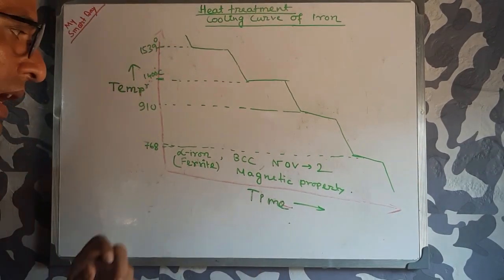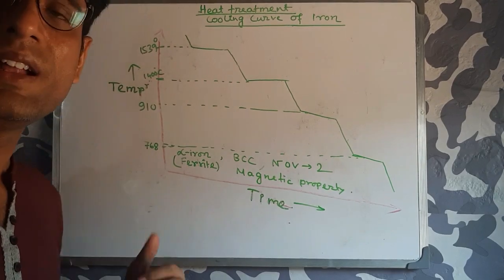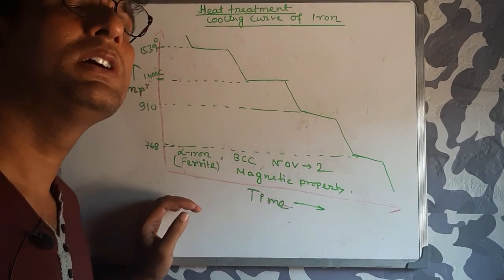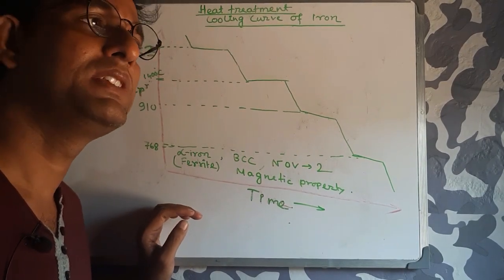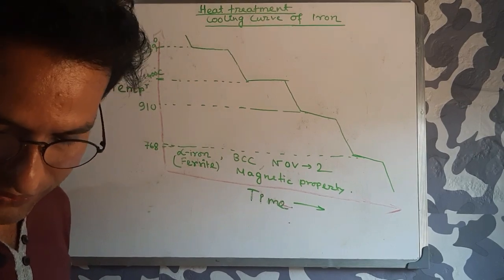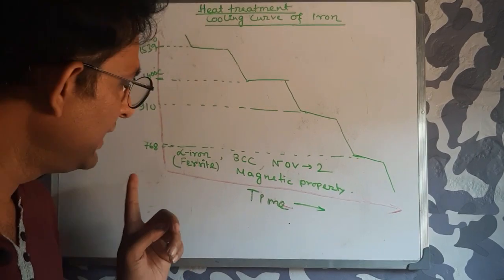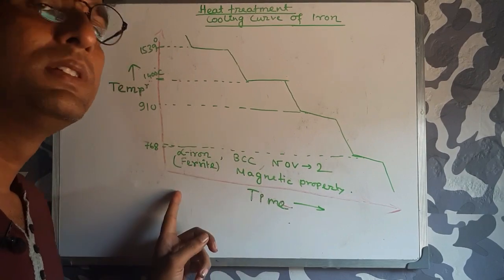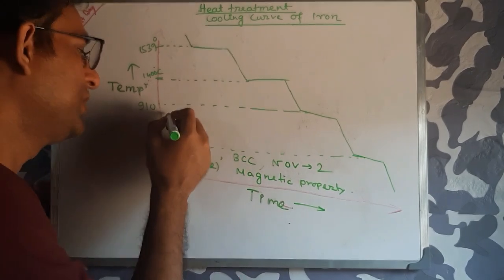But if you heat above 768 degrees, up to 910 degrees centigrade, the form of iron, whether structure or formation, does not change.